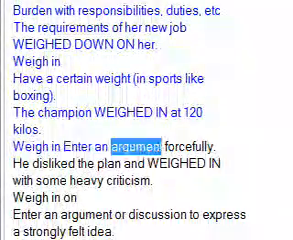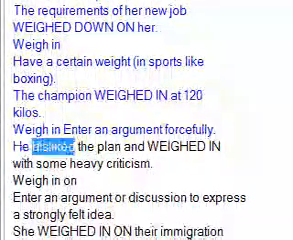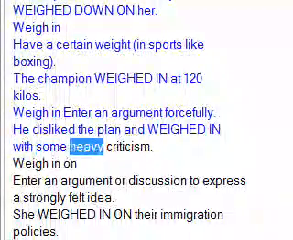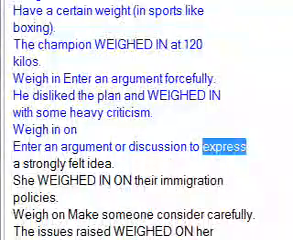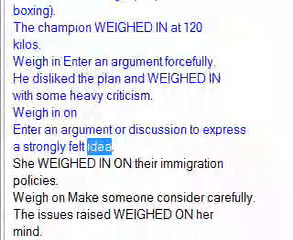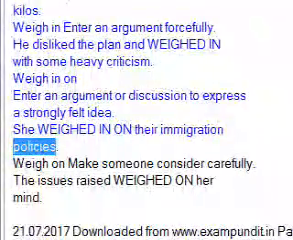Weigh in: enter an argument forcefully. He disliked the plan and weighed in with some heavy criticism. Weigh in: enter an argument or discussion to express a strongly felt idea. She weighed in on their immigration policies.